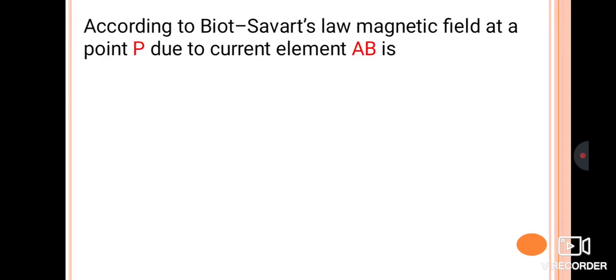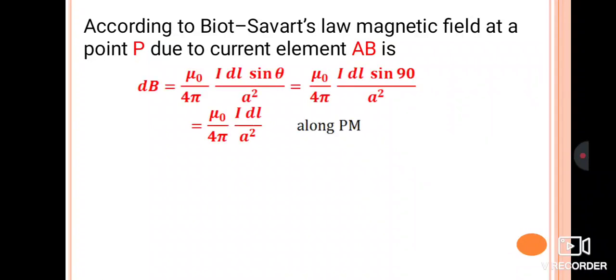Now according to the Biot-Savart law, the magnetic field at a point P due to the current element AB is given by dB is equal to mu naught by 4 pi I dl sin theta divided by R square. R square is the distance of point P from the current element. But in this diagram we have taken the distance as A. Therefore, mu naught by 4 pi I dl sin theta divided by A square.